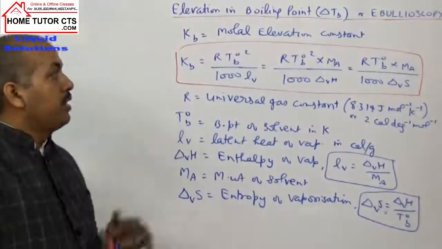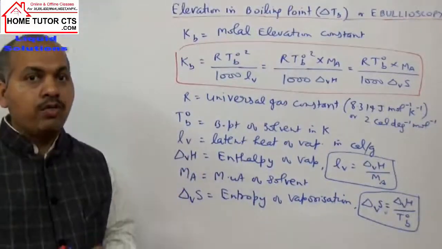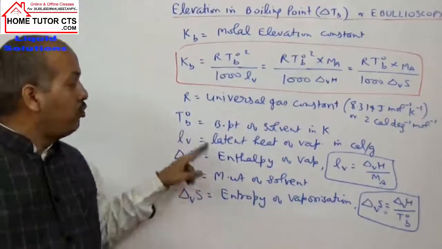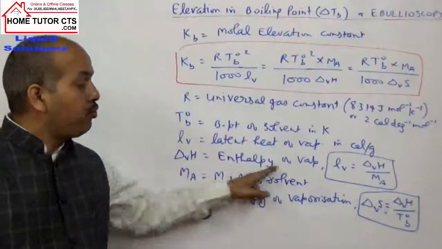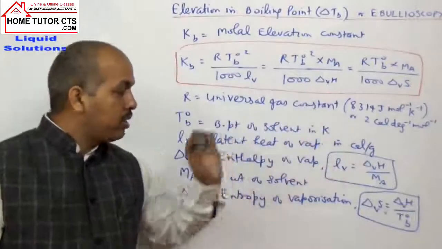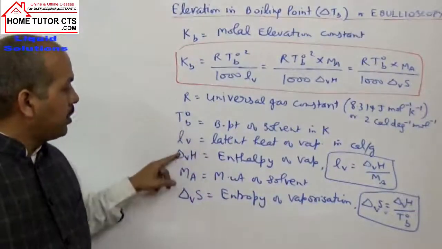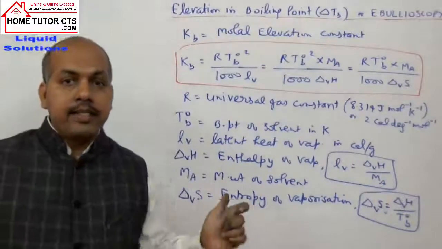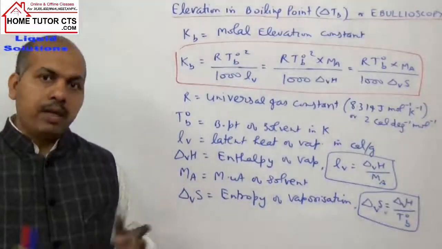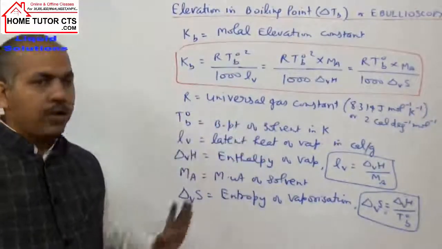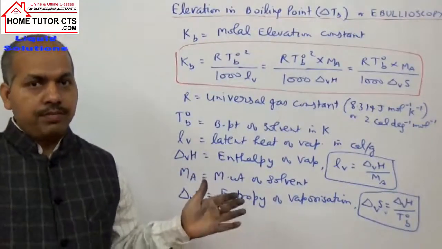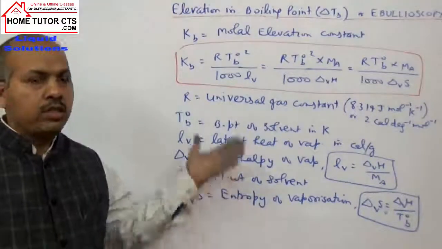So you can see that different solvents have different boiling points, different latent heat of vaporization, and different enthalpy of vaporization. It is taken in calorie per mole. You must remember, we will take all the data R, delta H or delta S in the same energy units, maybe in joules or calories. So be careful in calculations if at all required. Generally, you don't get questions in your examination on this calculation because it becomes a lengthy calculation.